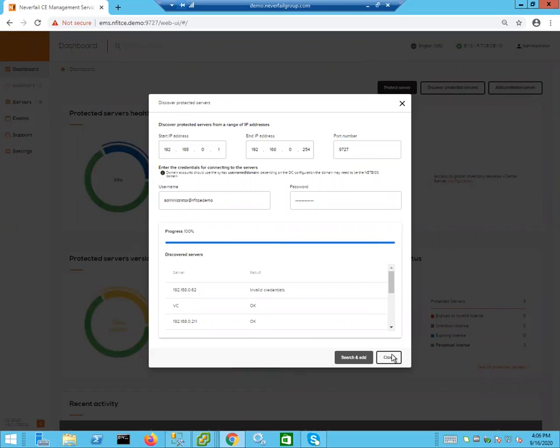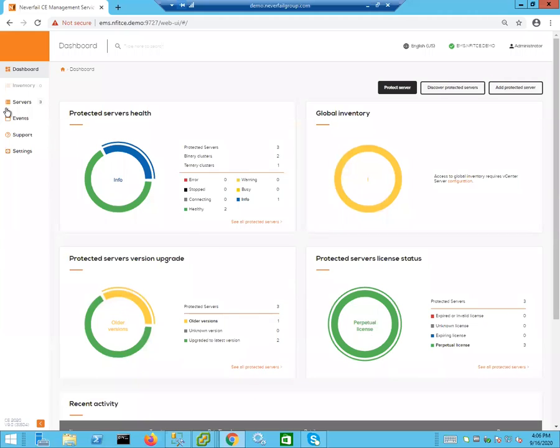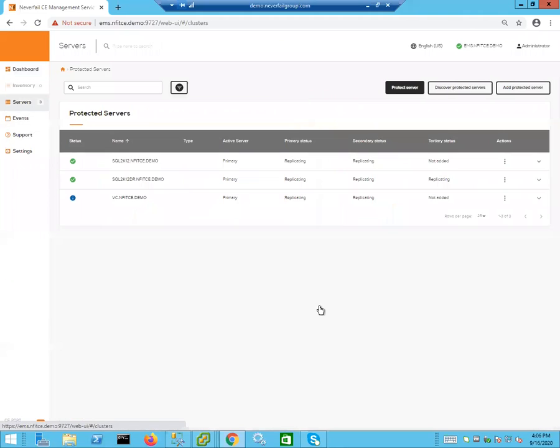So once I'm done with this, I can close. Now notice that under the Servers tab, we have 3 deployments of Continuity Engine. So now we have a list of protected servers. And that is how we pre-populate a new deployment of the engine management service using the Discover Protected Servers feature of Continuity Engine Management Service.